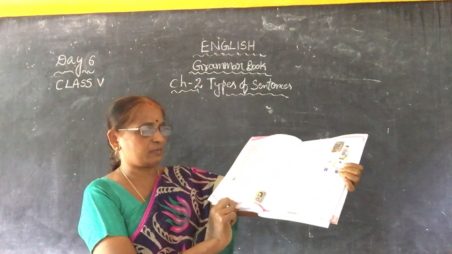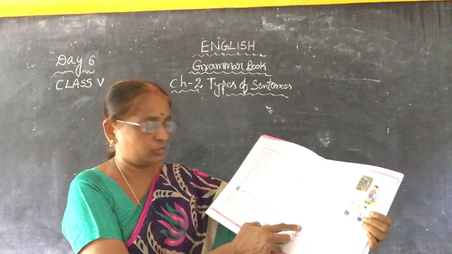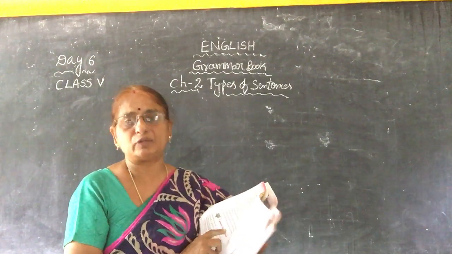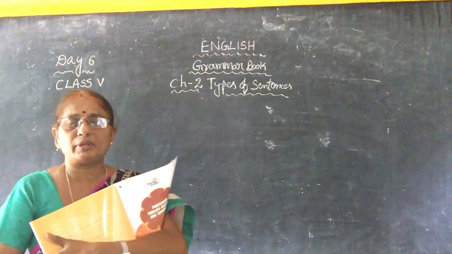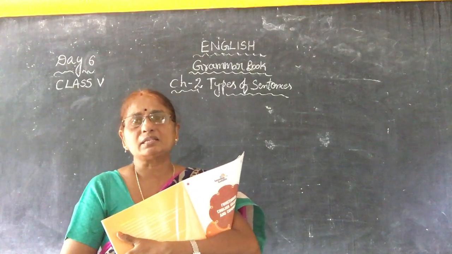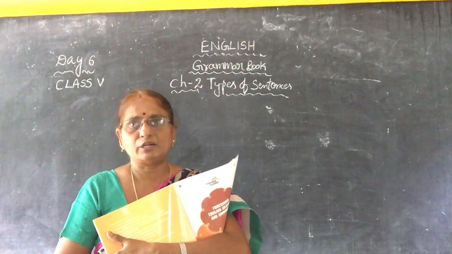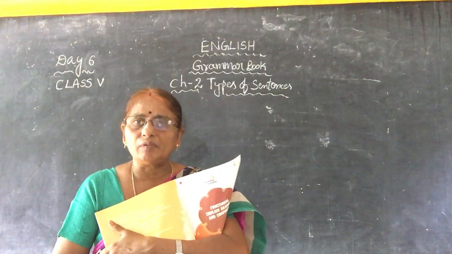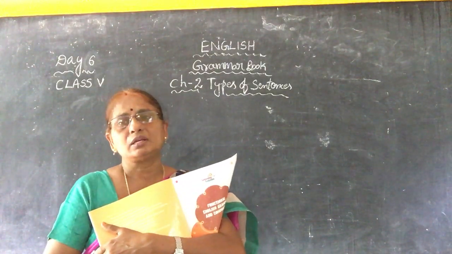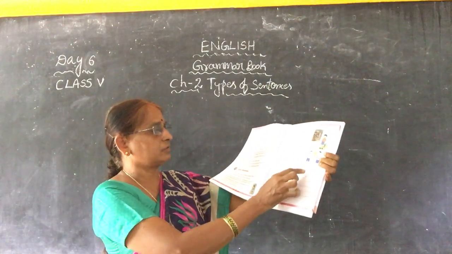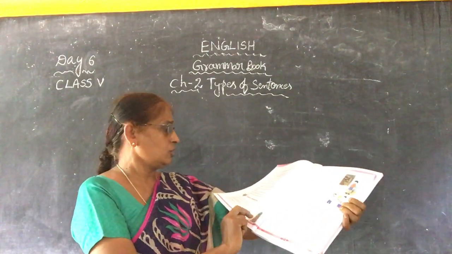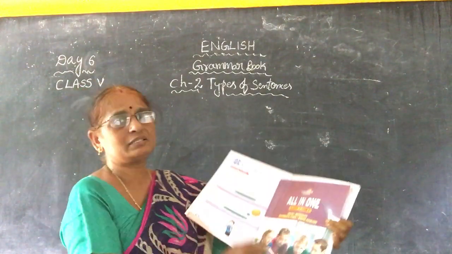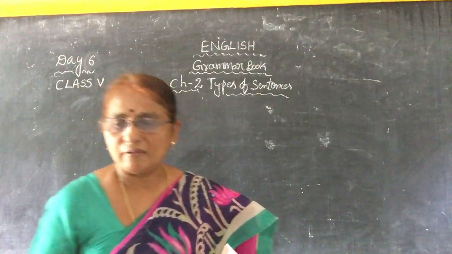After the first lesson, there are textual grammar, meanings, comprehension and so on. See, learn the grammar, page number 12 and 13. I have explained types of sentences: declarative or assertive sentence, interrogative sentence, imperative sentence. In imperative, two will be there: one is command and one is request or advice. And the next one is exclamatory sentence. I have explained the meaning of those sentences with examples and I have done this homework also. See, page number 13. The same was repeated in our grammar book, children. Types of sentences, chapter 2. Once again I will explain to you.